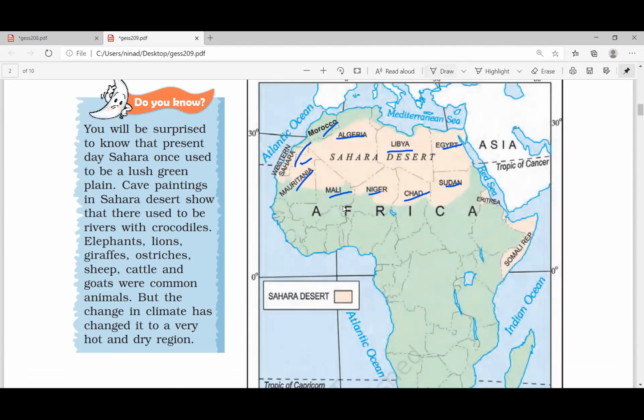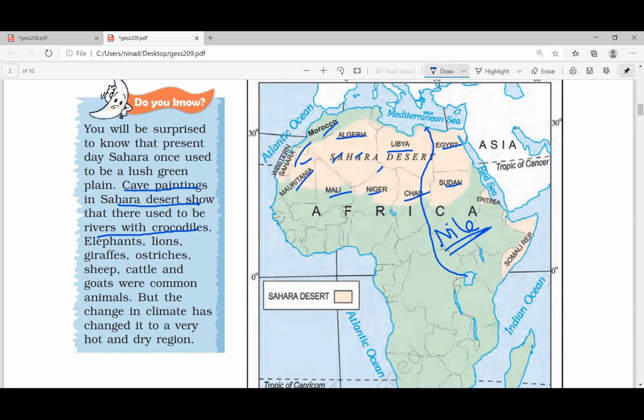Now, the Sahara Desert was once a thickly populated, thickly forested region. For example, some of the cave paintings in the Sahara show rivers and crocodiles. In fact, one river flows through here. Which river? The Nile. So the Sahara has one Nile River, but other areas are completely dry. There is no river, nothing like that.